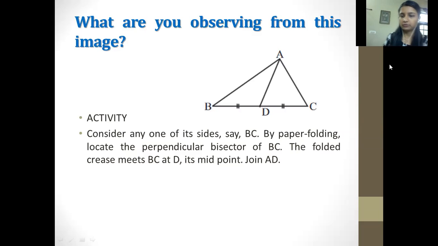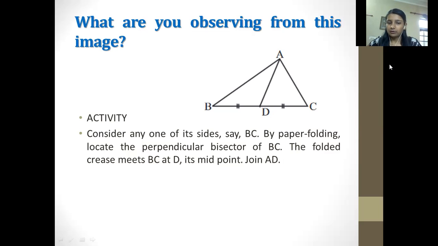First of all, you have to notice the image that has a triangle. Here, a line is dividing that triangle. Also, the base of that line has two parallel marks depicting that BD is equal to DC. Okay, so what is the activity they have told us to watch for?